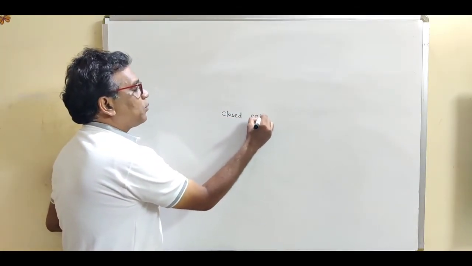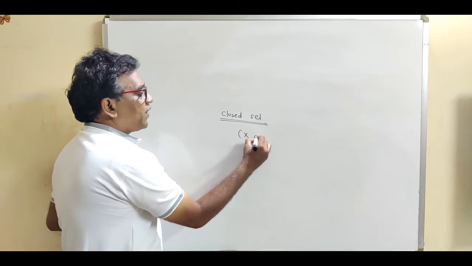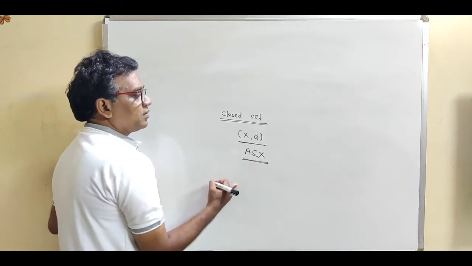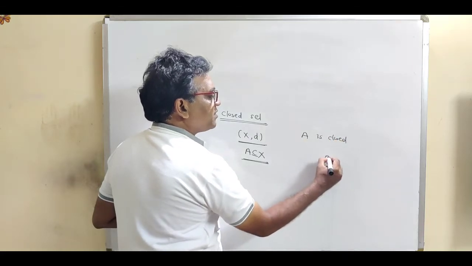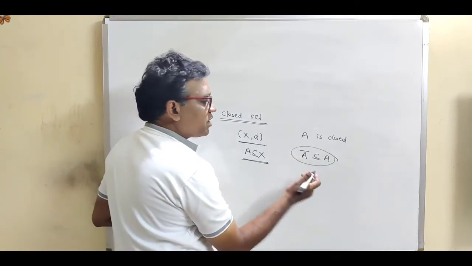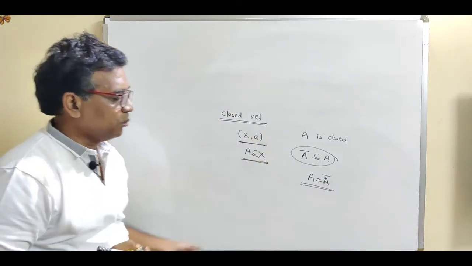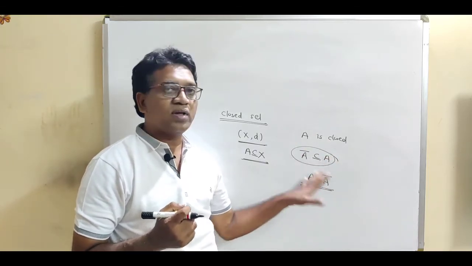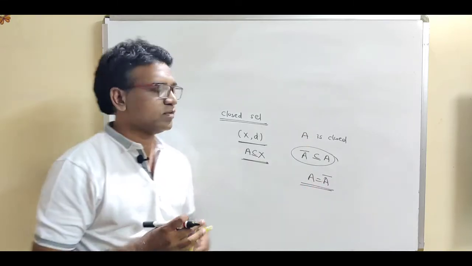Now this is the definition of closed set. What is the definition of closed set? If (X, d) is a metric space and A is a subset of X, then subset A is said to be closed if A contains all its limit points. Either we can use this definition or we can write it like this: A is equal to A closure, then that is called the closed set. Both are definitions for the closed set. If A contains all its limit points, then A is called a closed set, or if A is equal to A closure, then this set A is said to be closed.